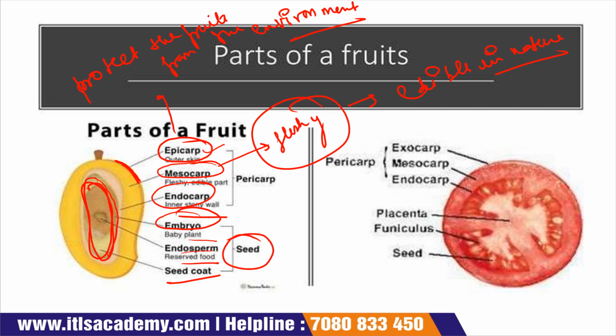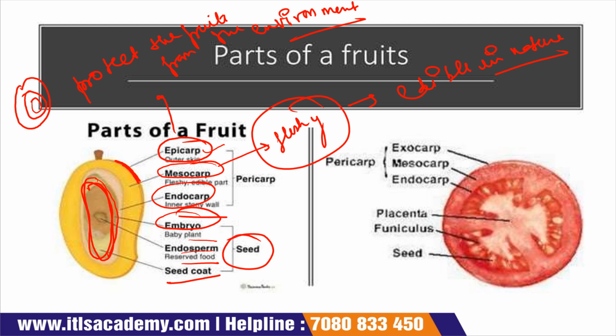Now, see, this is your epicarp. Inside the epicarp, the mesocarp is present, which is the edible part. Inside the mesocarp, the endocarp is present, which is the innermost layer of the fruit.